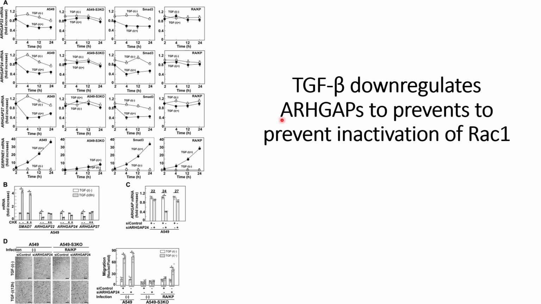This indicates that ARHGAP 24 plays an important role towards preventing cell motility, and there are other ARHGAPs that could also contribute towards the same phenomenon. So this is what they finally conclude there.